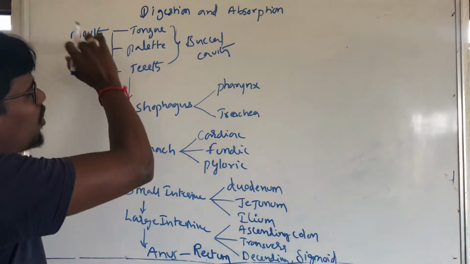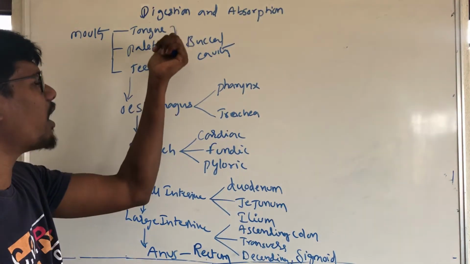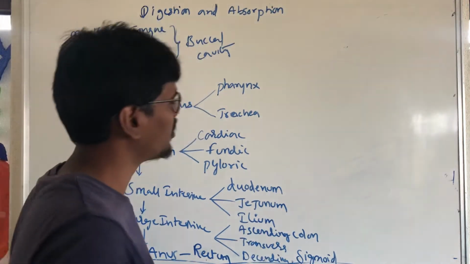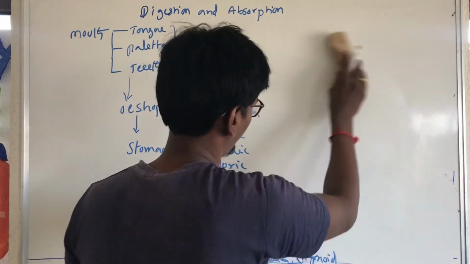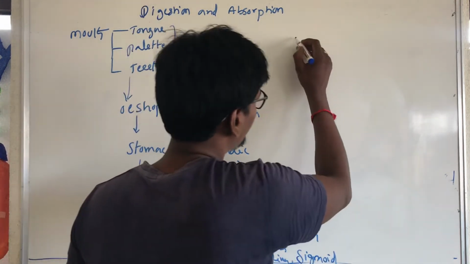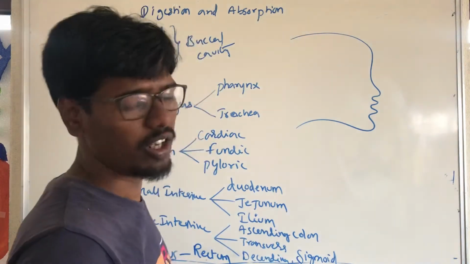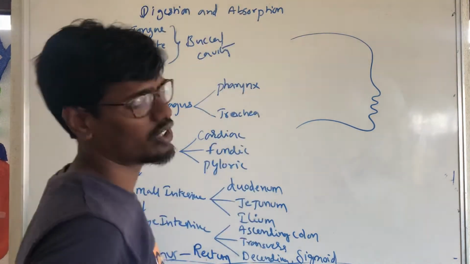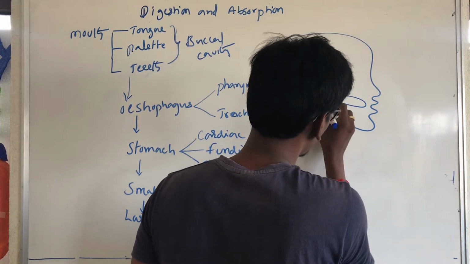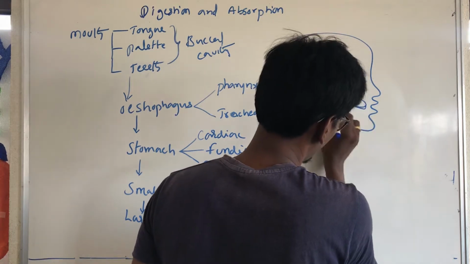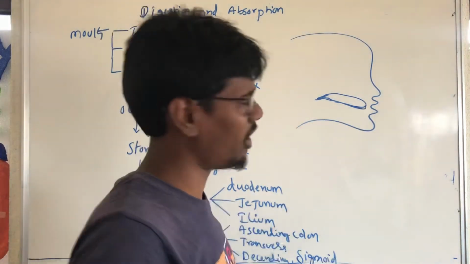The first thing is the mouth. The mouth leads to the buccal cavity. First we have to see the tongue, palate and teeth. The first thing is the tongue.